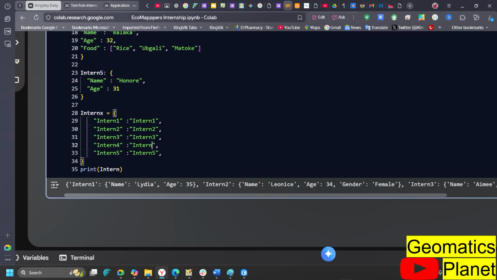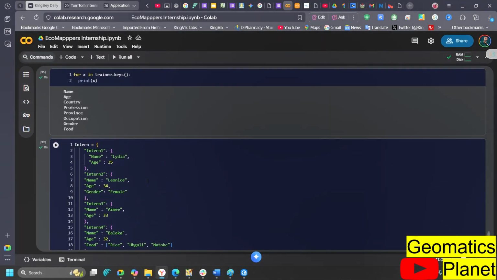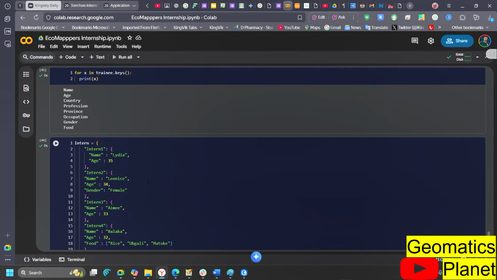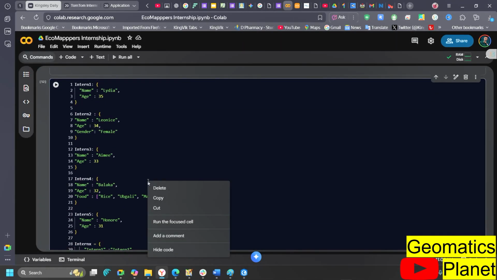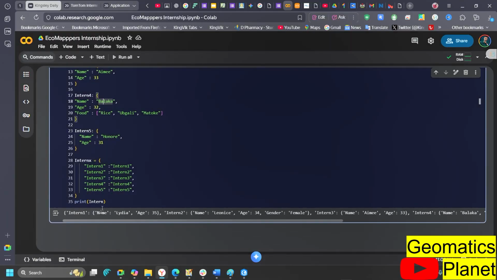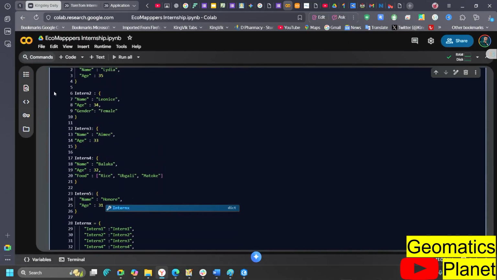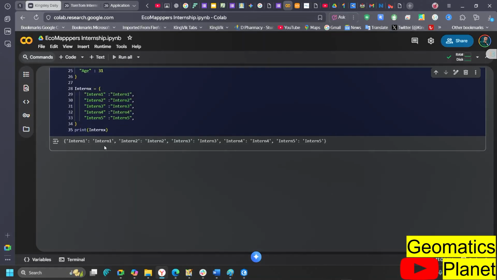I'm missing up here, so this is supposed to be 4. So this is the first method, and this is the second method. The first method is first calling the intent and housing all of them in one. The second method is putting the intent outside and then collecting them after the whole dictionary. So you can see here at the end of the whole dictionary, I come up and put them in intent X, and I was able to collect all of them together, and that's why you're having this output you have down here.